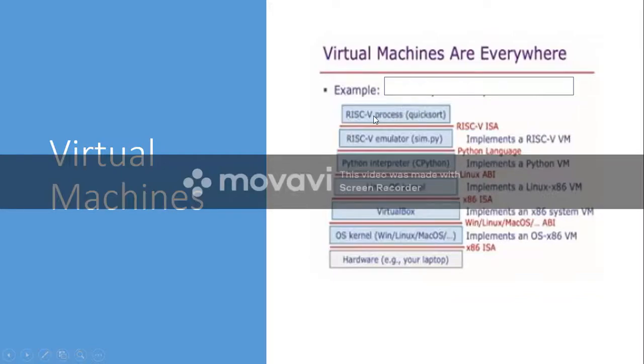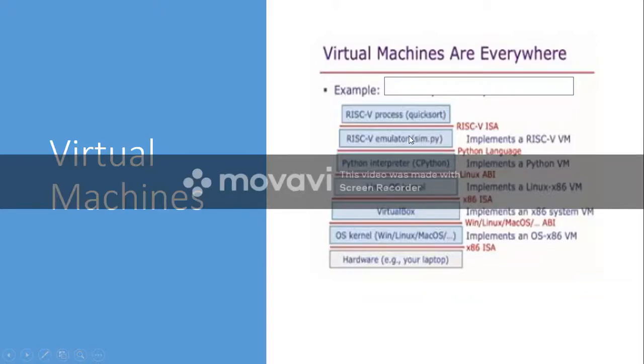When you write a microprocessor program, how will you write? Move A comma B, load register, store register, etc. So similarly, this is microprocessor programming. You are writing a microprocessor program for quicksort, and the code you will be using is the code supported by the RISC architecture. So the interface used here is the RISC-V ISA architecture. The program you write communicates with this emulator using the RISC-V architecture.